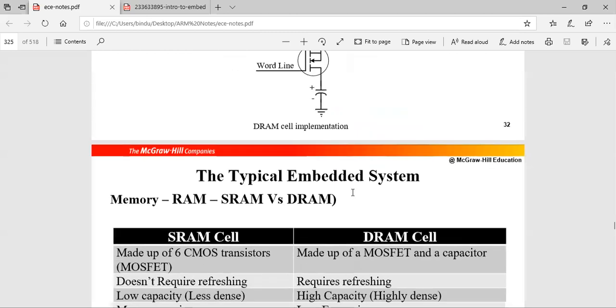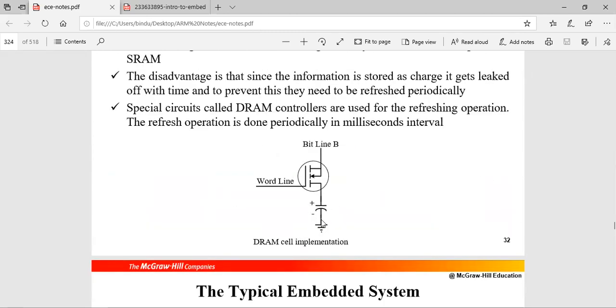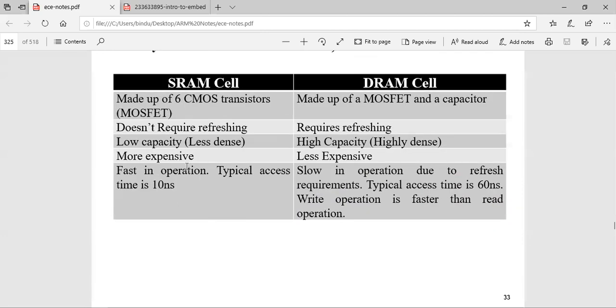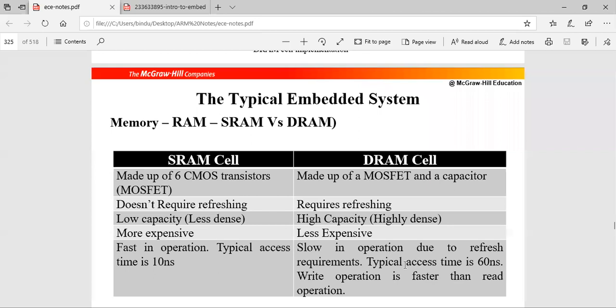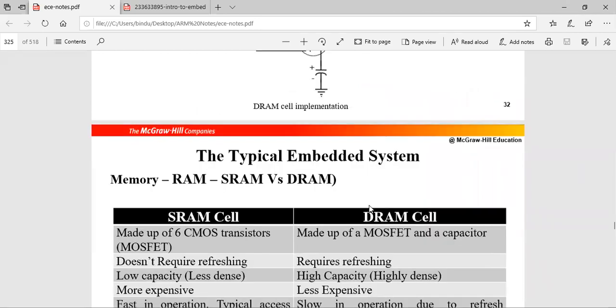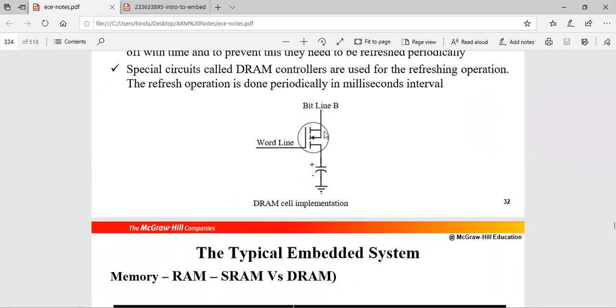DRAM is high capacity because you have only one transistor and one capacitor to store a single bit of information. In SRAM it would be 6 transistors, so the area required is very large and it is more expensive, while DRAM is less expensive. Typical access time for SRAM is 10 nanoseconds. DRAM is slow because you need to refresh it again and again, about 60 nanoseconds. Write operation is much faster than read operation here in the DRAM cell.